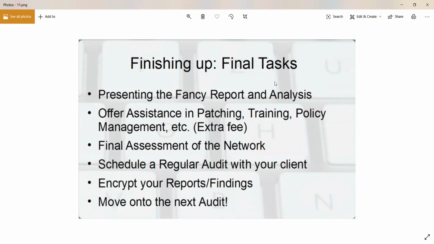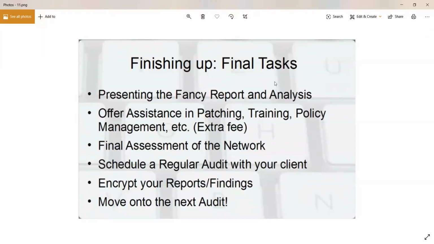Then you can do a final assessment of the network before you leave. You can schedule a regular audit with your client, which is, in a lot of cases, especially when you're talking about compliance requirements, required. They require a company to get an audit or a penetration test every few months, maybe every 3 months, every 6 months, or even in some cases annually, once a year. So you can also get a regular audit schedule with your client.